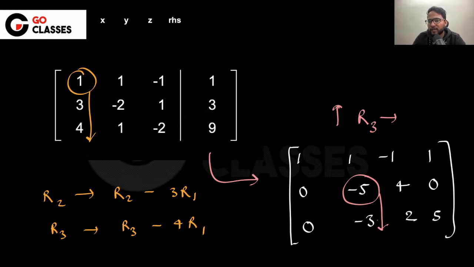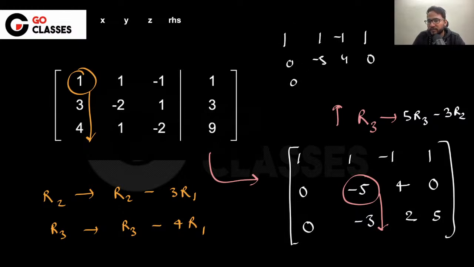So I can say you multiply 3 here, you multiply 5 here, and then you subtract from each other, right? Which means you take 5 times R3 minus 3 times R2, right? Because you multiply 5 here, it will be minus 15. You multiply 3 here, it will be minus 15. And then you subtract each other. These are the same numbers. You subtract each other, you will be getting 0. So finally, you will be having 1, 1, minus 1, 1, 0, minus 5, 4, 0.